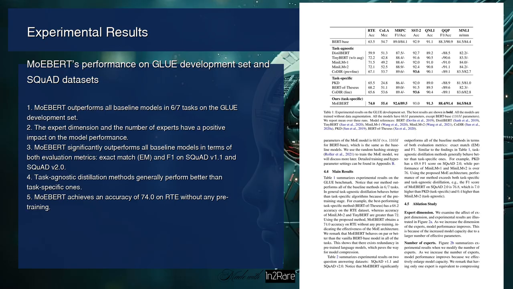The results show that MoEBERT significantly outperforms all of the baseline models in terms of both evaluation metrics, exact match (EM) and F1. The authors also conduct an ablation study to examine the effect of expert dimension and the number of experts on the model performance. The results are shown in Figure 2. The figure illustrates that as the expert dimension increases, the model performance improves, and as the number of experts increases, the model performance also improves.